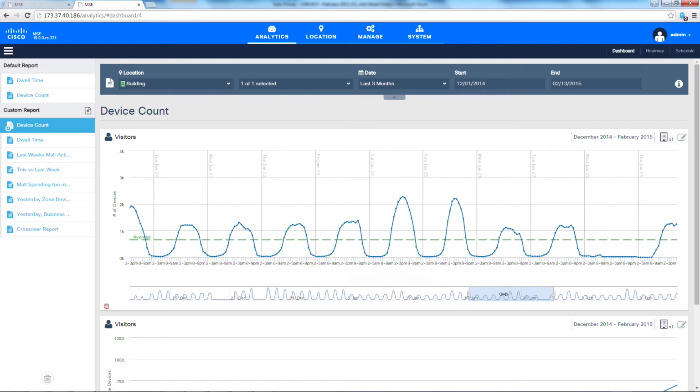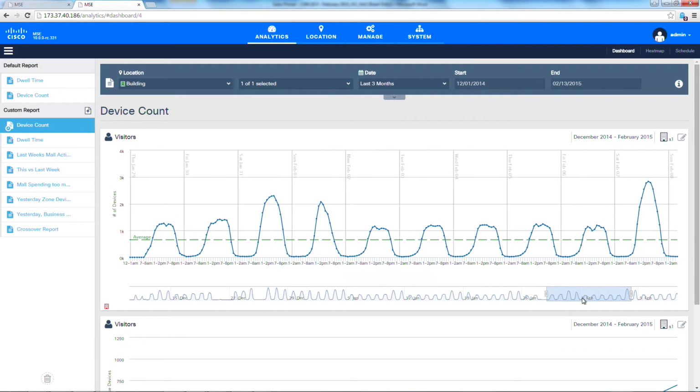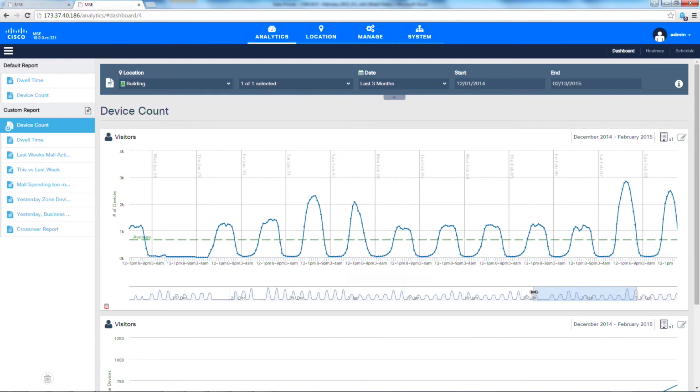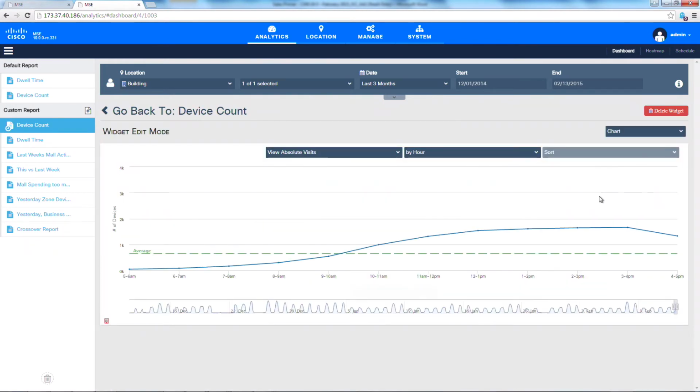interesting. So this is a good view, but let's say I have a question where I want to ask myself, when did I have more people? Was it on this Thursday over here, or was it on the Thursday before it? So let me stretch it out a little bit. Or was it this Thursday, or was it this Thursday? And using this view, it's a little bit difficult to get the answer to that because it is an hourly view. So what I'm going to do is go to the edit screen for this widget, and